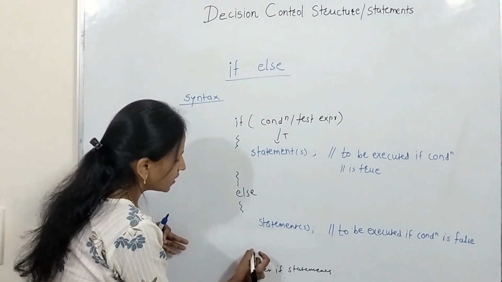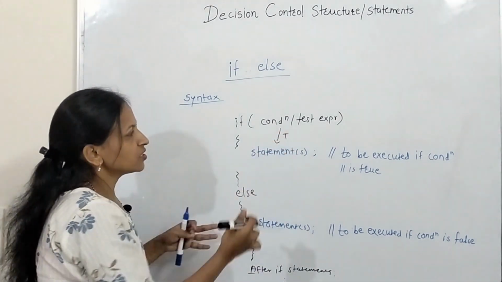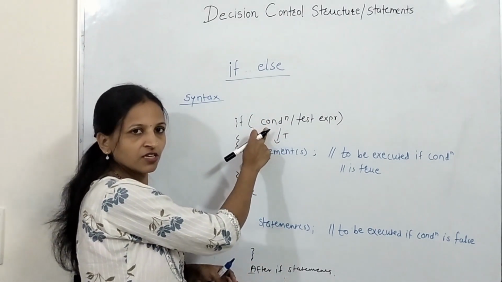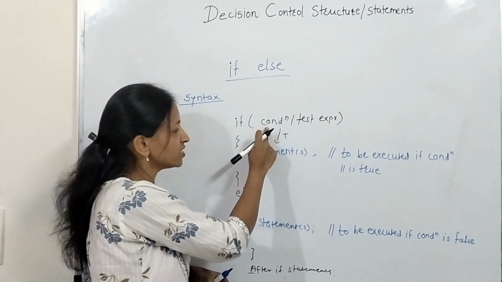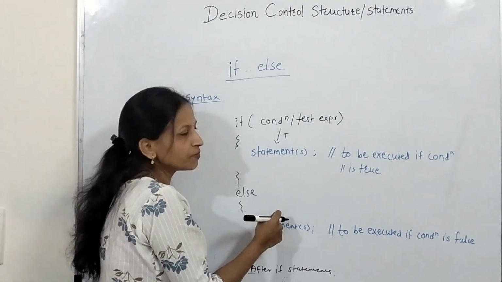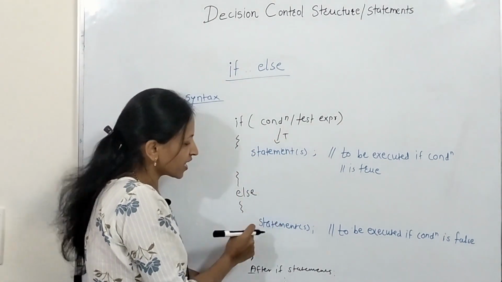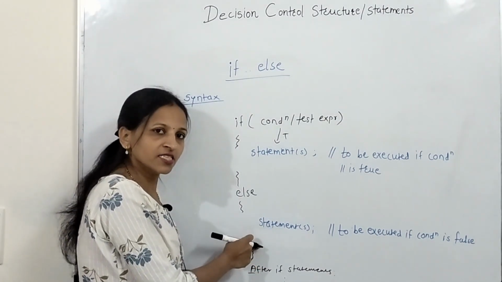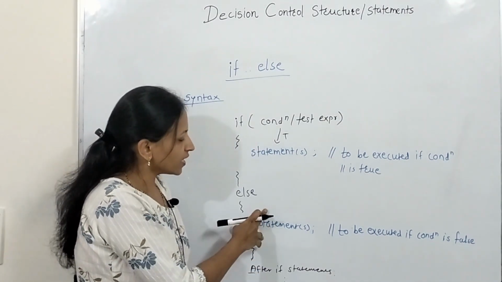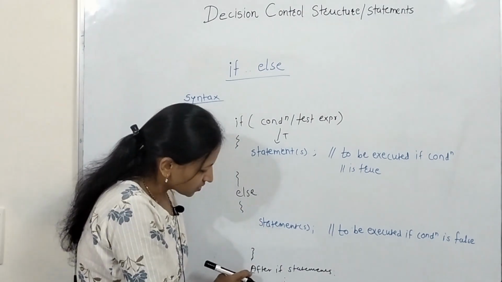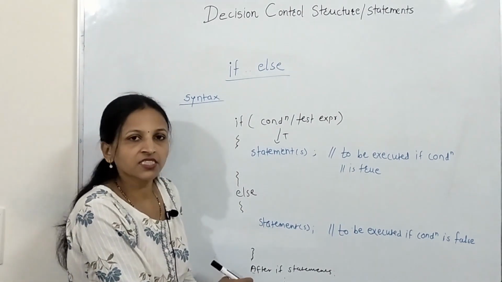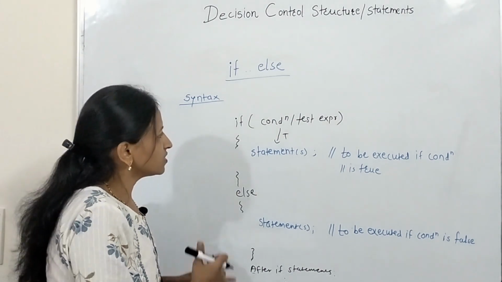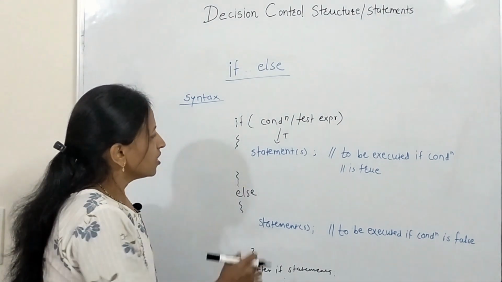Now see, if initially this condition is false, whenever control comes here and checks the condition, and the condition is false, control will directly come to the else block and execute whatever statements are written inside that else block. After that it will go to the next statement in the program. In this way, this if else will work.